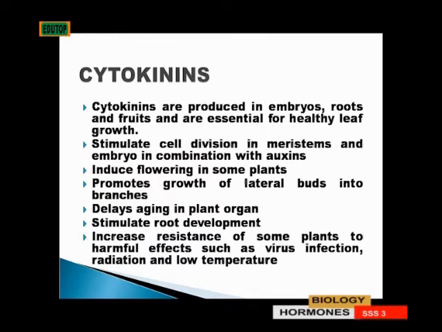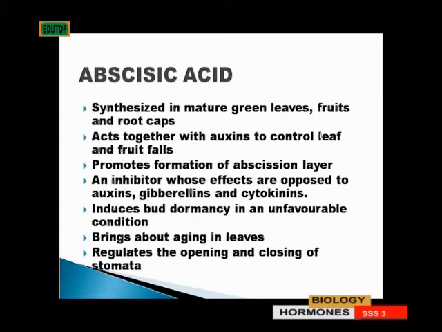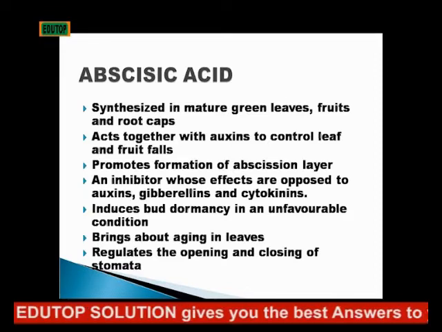Abscisic acid is synthesized in the mature green leaves, fruits, and root caps. Abscisic acid together with auxin acts to control leaf and fruit fall, so preventing abscission, that is falling off of leaf or fruits. Then abscisic acid is an inhibitor whose effects are opposed to auxins, gibberellins, and cytokinins.